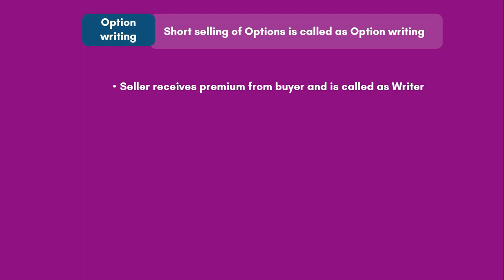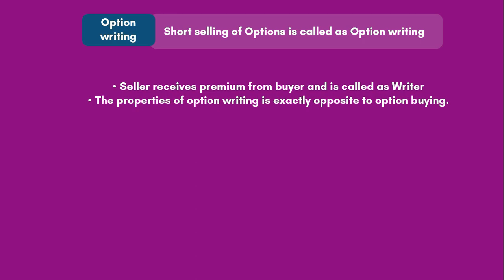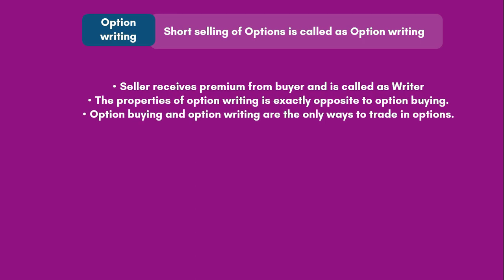Since buying and selling are opposite to each other, the properties of options would be exactly opposite to option writing, right? So option buying and option writing will have exactly opposite properties. We are going to discuss these properties also in detail. In the previous video we spoke about buying and selling of call. In this video we are talking about selling of call and selling of put. So collectively there are only 4 ways to trade in options. Either you can buy a call or buy a put, or you can short a call or short a put. There are only 4 ways to trade in options.